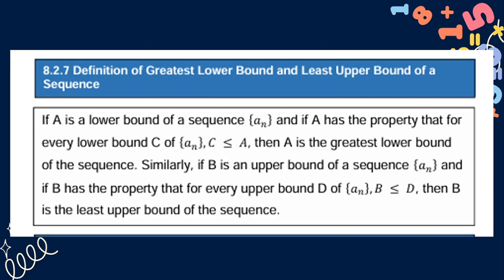Next, the definition of greatest lower bound and least upper bound of a sequence. If A is a lower bound of a sequence a sub n, and if A has the property that for every lower bound C of a sub n, C is less than or equal to A, then A is the greatest lower bound of the sequence. Similarly, if B is an upper bound of a sequence a sub n, and if B has the property that for every upper bound D of a sub n, B is less than or equal to D, then B is the least upper bound of the sequence.